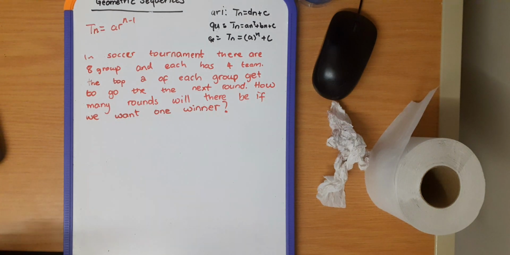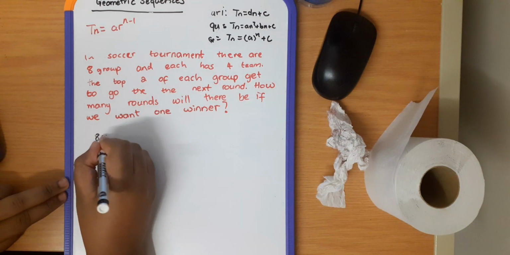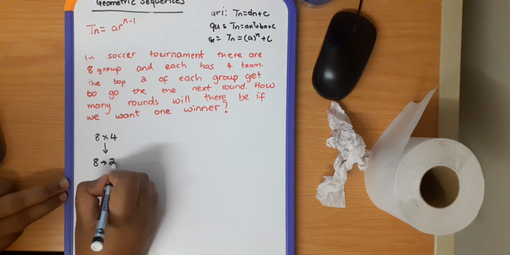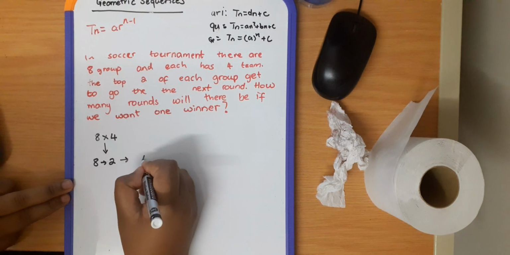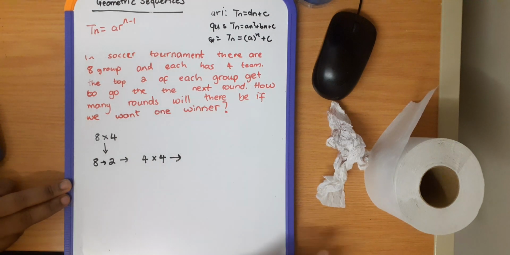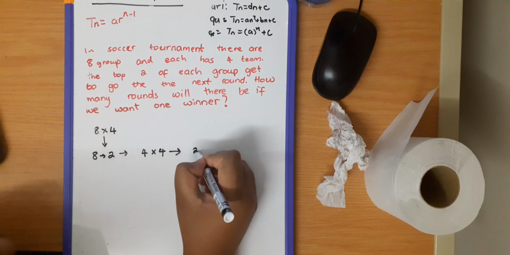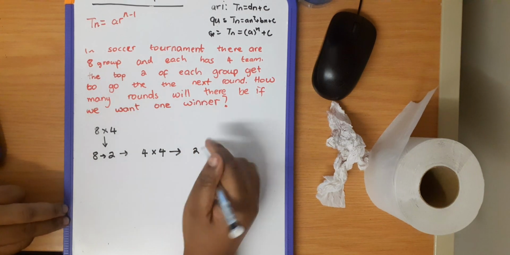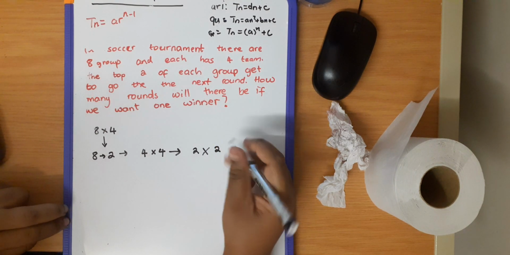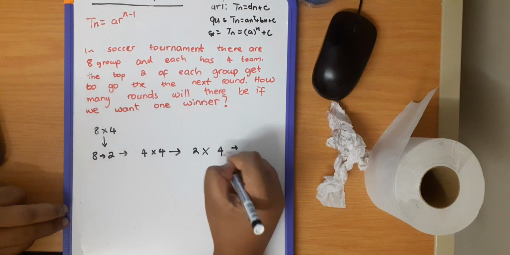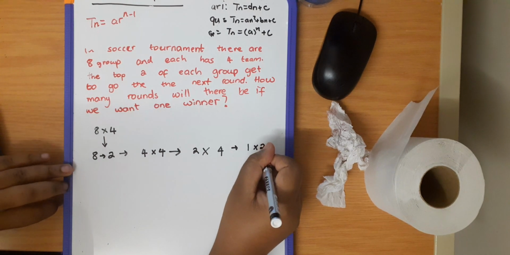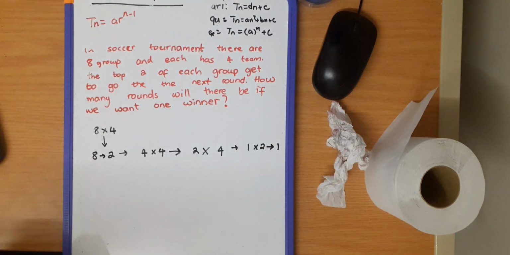So we have 8 groups with 4 teams, and in the next stage we'll have 4 groups with 4 teams, then 2 groups, and then one group with 2 teams, and then just one winner.